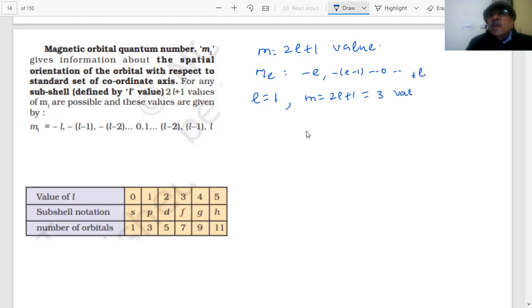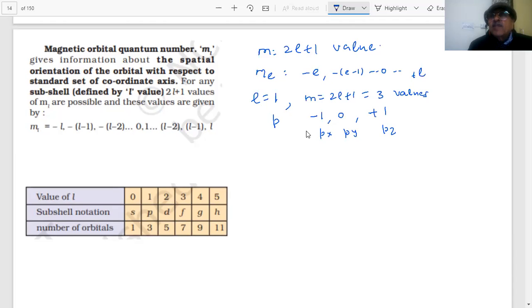Three values are coming, and the values are minus l, 0 to plus l. That will be minus 1, 0 and plus 1. When l is 1, what is that orbital, student? l is 1 means p orbital. Therefore, there are 3 p orbitals. You can see px, py and pz. That is how there are 3 p orbitals, students, which are given by the magnetic quantum number.